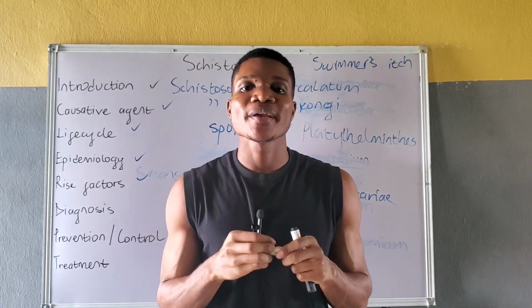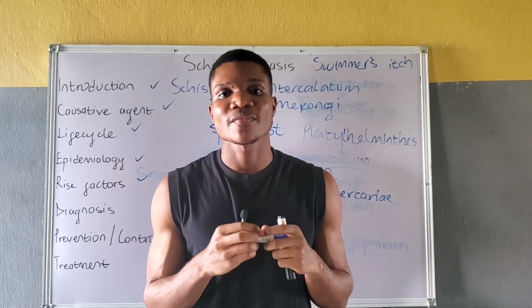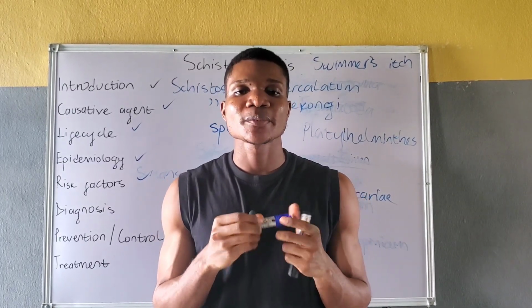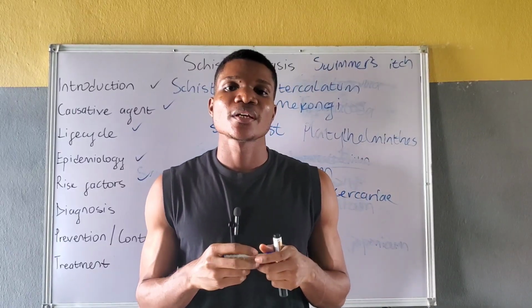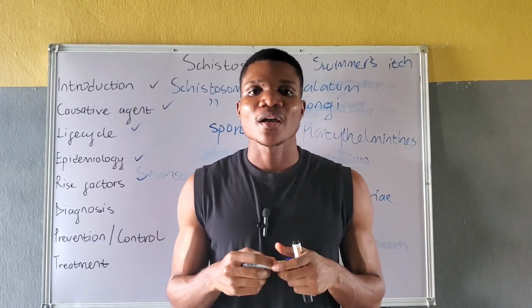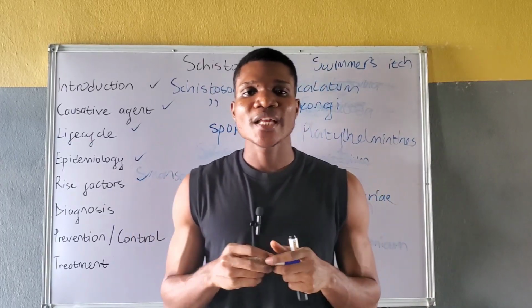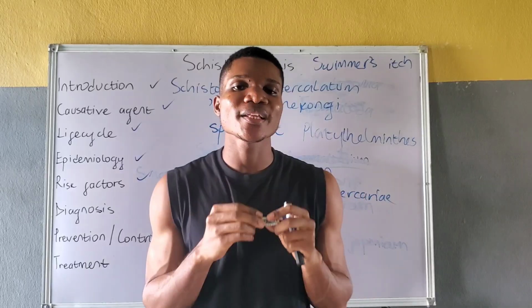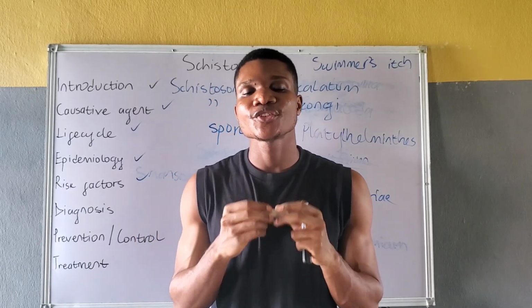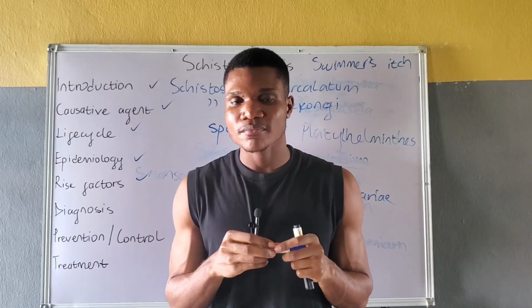Later symptoms depend on the particular species of schistosoma causing the infection, and these symptoms may include abdominal pains, bloody urine, enlargement of the liver, as well as chronic fatigue. In terms of laboratory investigation, urine microscopy, particularly of midday urine, is used to detect Schistosoma haematobium eggs.